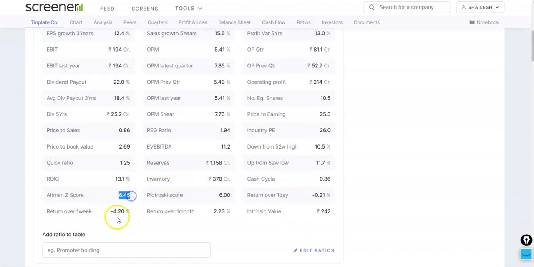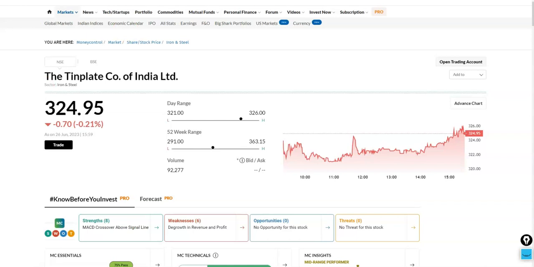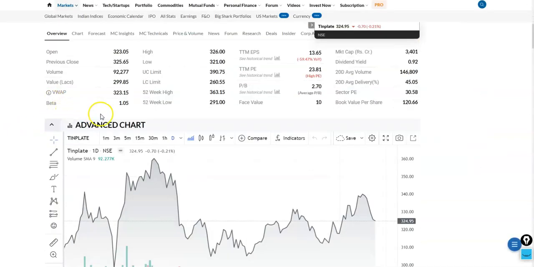Now if we look into the Altman Z score, it is 6.45. The ROIC is 13.1. The Piotroski score is 6, which specifies average financials. Now if we look into the return over 1 month, it is 2.23. The return over 1 week is minus 4.20 and the return over 1 day is minus 0.21. Now let's move on to the beta for Tinplate and get to know what exactly is the beta. So the beta is 1.05, so it moves ahead of the market by 0.05%.